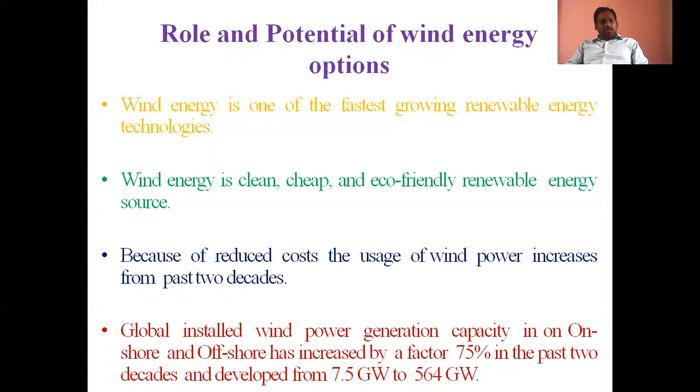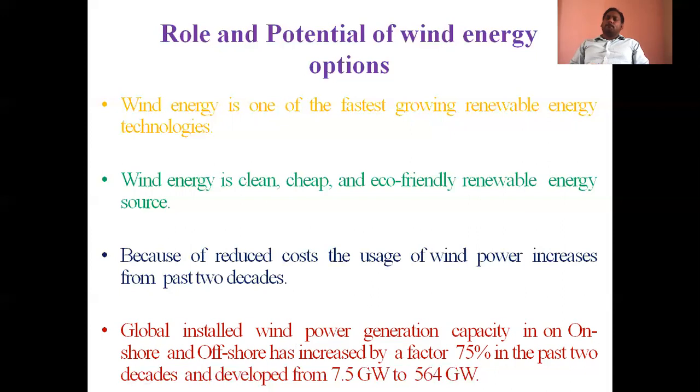If you observe that increment, global installed wind power generation capacity, onshore and offshore, has increased and developed from 7.5 gigawatts to 564 gigawatts. Gigawatt means 1 times 10 to the power of 9 watts. So over the past 2 decades, wind power generation has increased from 7.5 gigawatts to 564 gigawatts.